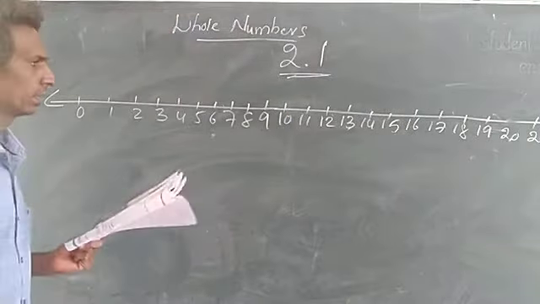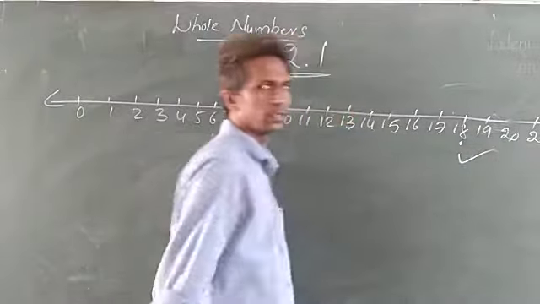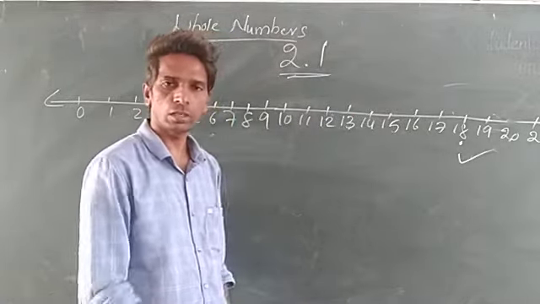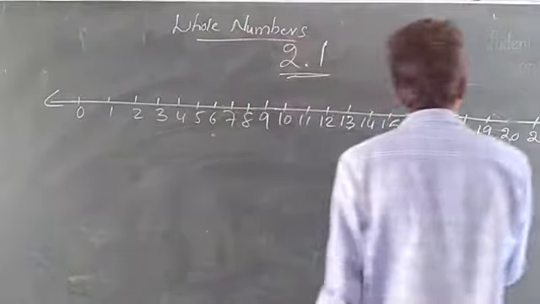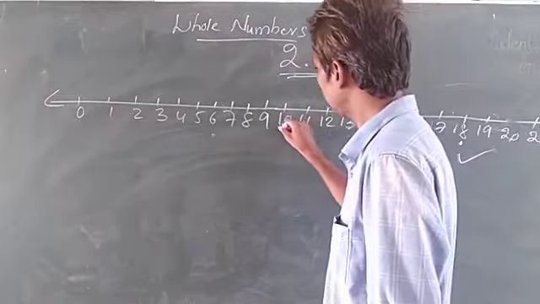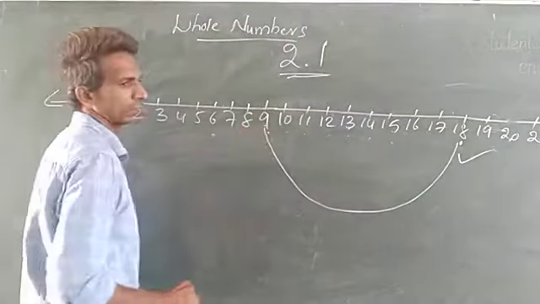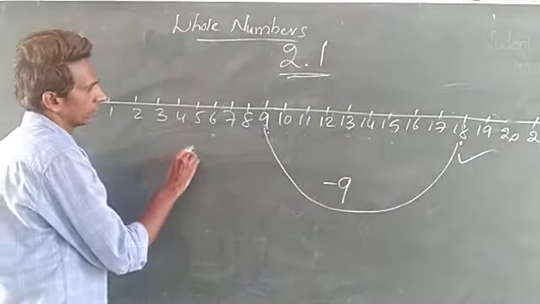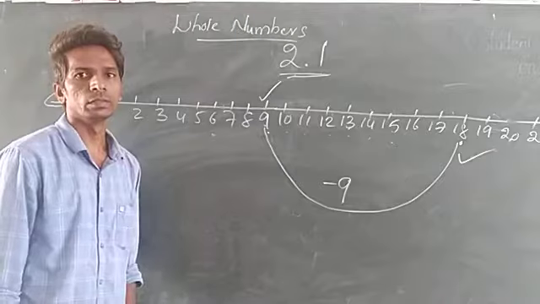Eighteen minus 9. So what is the 18? So this is the position. 18 is the position. 18 minus 9. Minus means you want to come the position after left side. So 9 numbers. 1, 2, 3, 4, 5, 6, 7, 8, 9. So that is minus 9. So what will be the value also? 9 only. So 18 minus 9 means 9 will come. So like that we want to do.